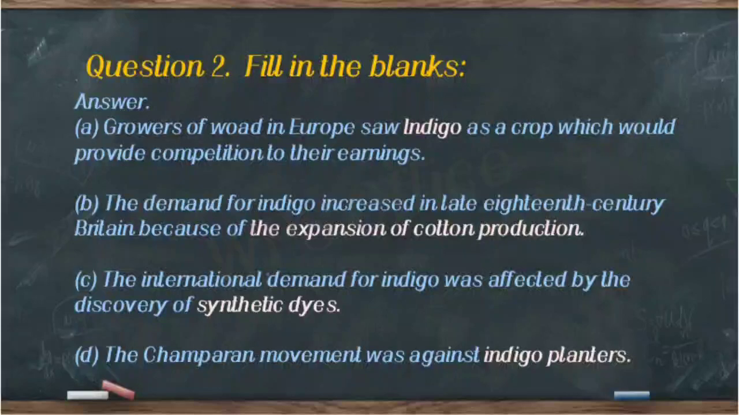Now question number C, the international demand for indigo was affected by the discovery of dash, and the answer is synthetic dyes. The international demand for indigo was affected by the discovery of synthetic dye. Now question number 2D, the Champaran movement was against dash, and the answer is, the Champaran movement was against the indigo planters. That's all from question number 2.